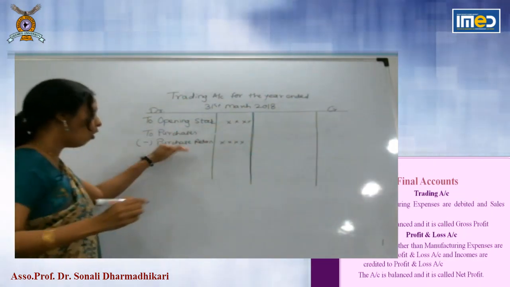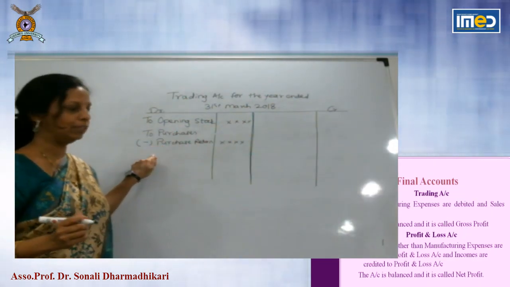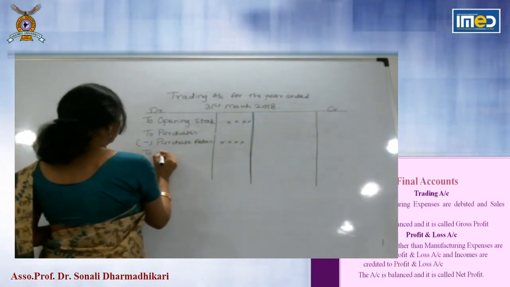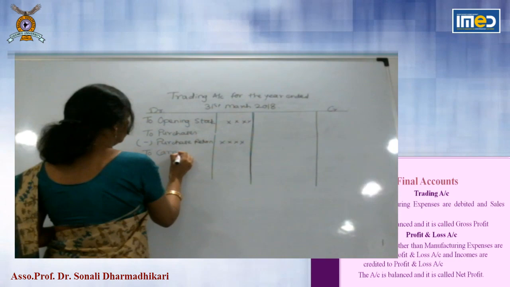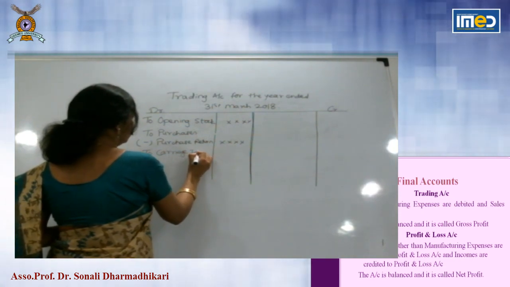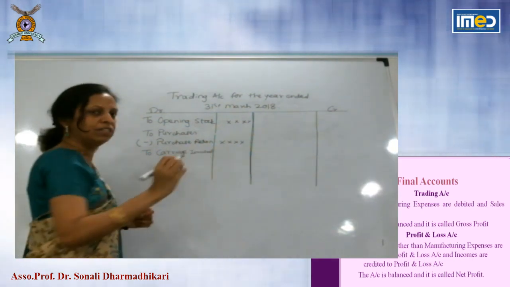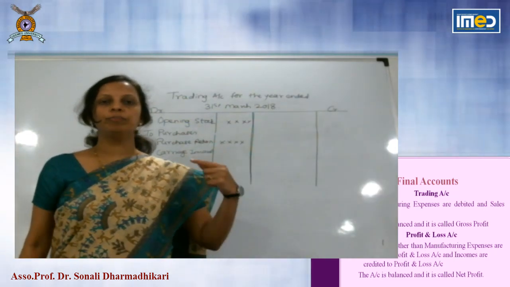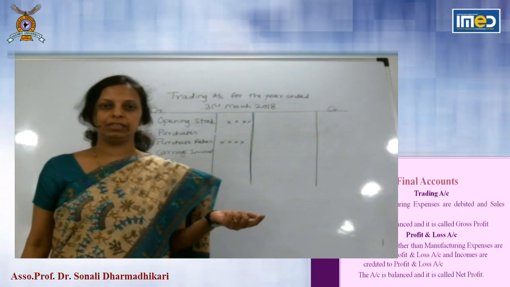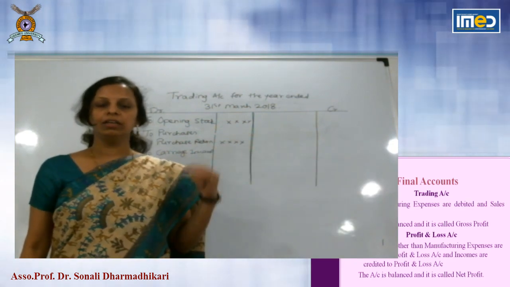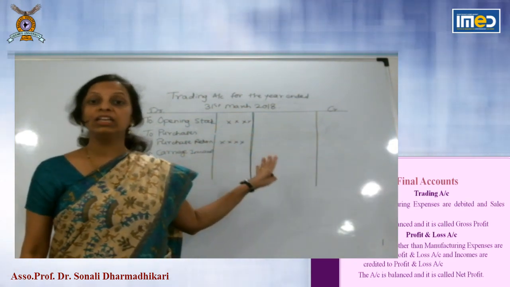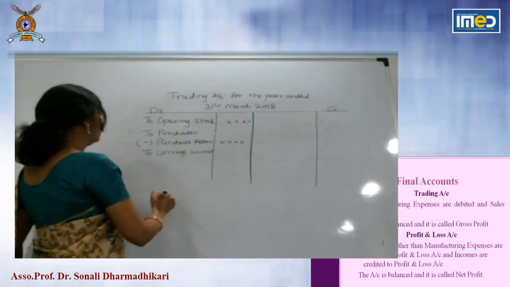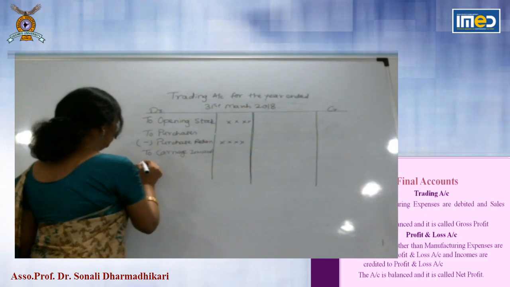After this, all manufacturing expenses. So maybe to carriage inward. Carriage means traveling expenses. So when you are purchasing material, you have to pay for transportation of material. And when goods are coming in, you will call it carriage inward. So to carriage inward, then all other manufacturing expenses.